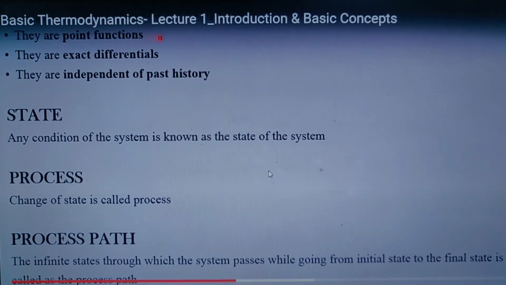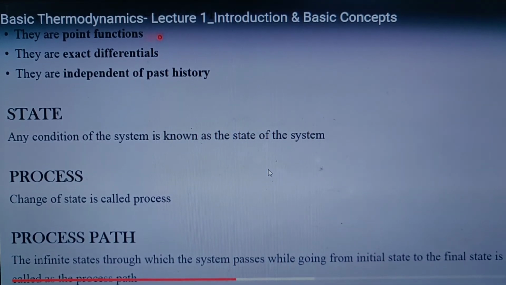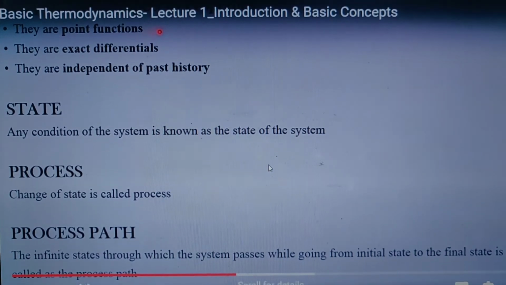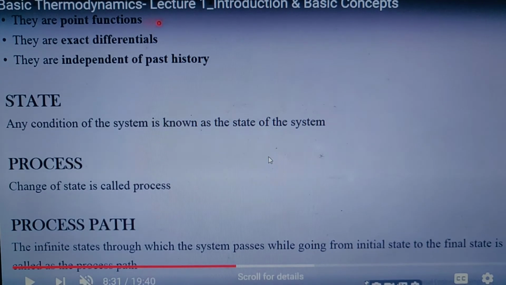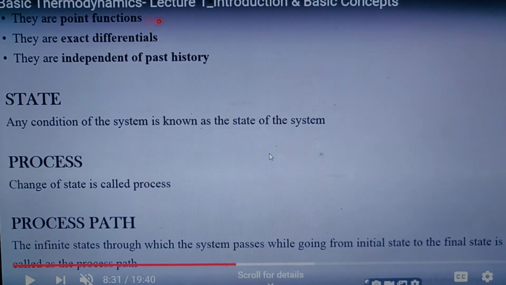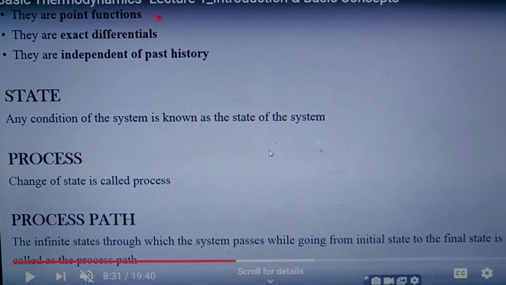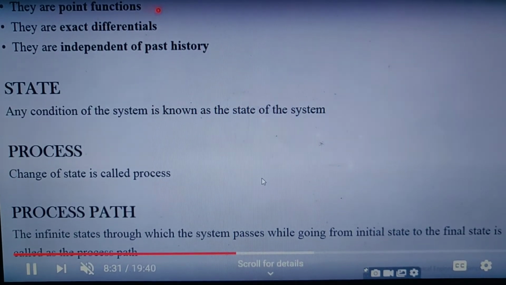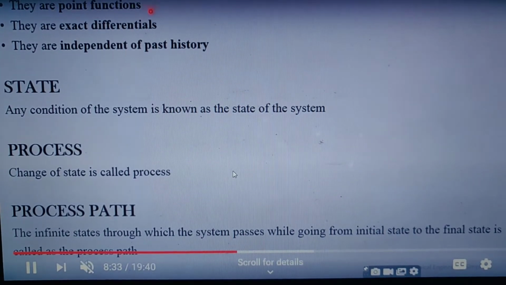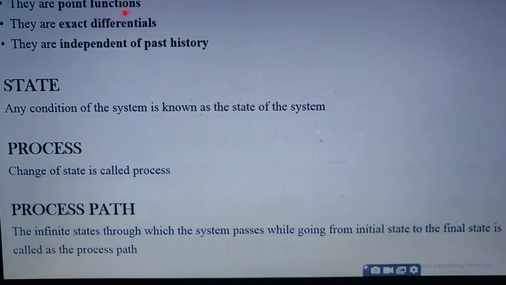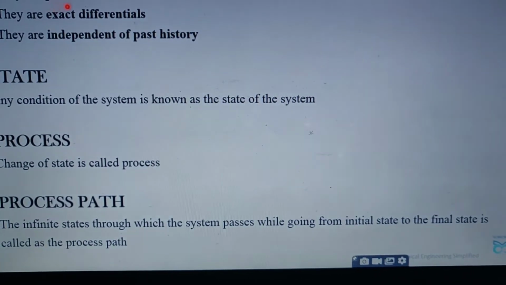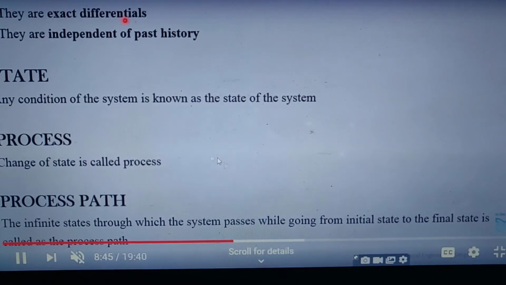For the basic part of thermodynamics, you have to know what a state is. Any condition which tells about the system is known as the state of the system. If that state changes, from one state to another state, then we call it a process. The infinite states through which the system passes while going from the initial state to the final state are known as the process path.